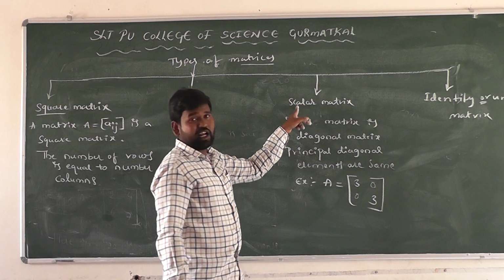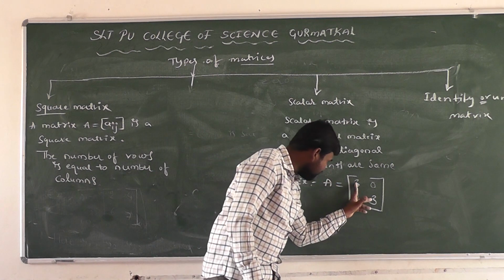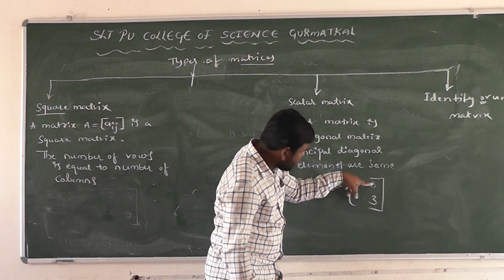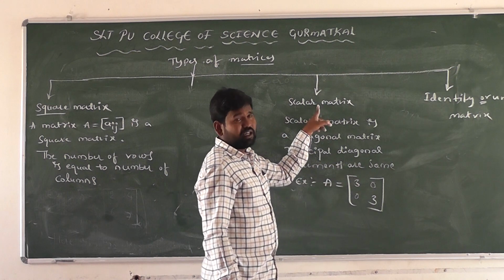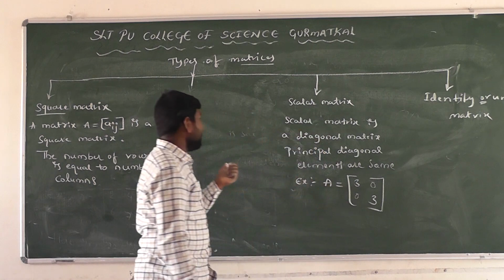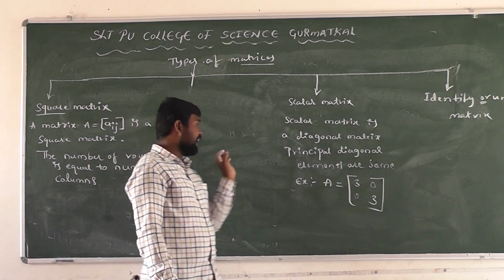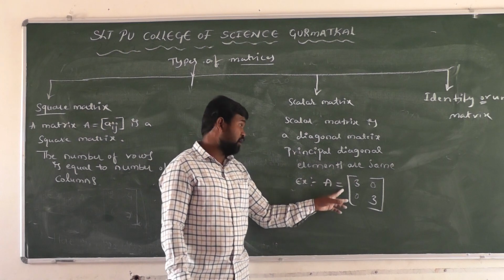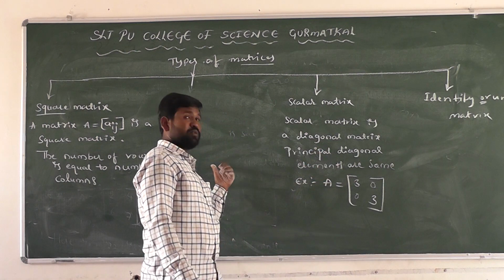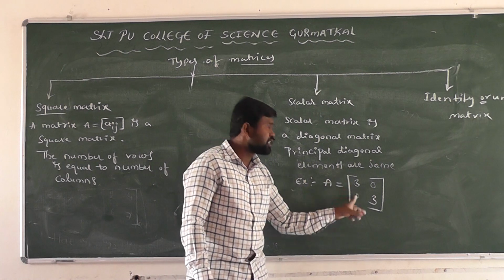But in the scalar matrix, the principal diagonal elements are the same, and non-diagonal elements are 0, right? It is a scalar matrix. Every scalar matrix is a diagonal matrix, but every diagonal matrix is not a scalar matrix, right?